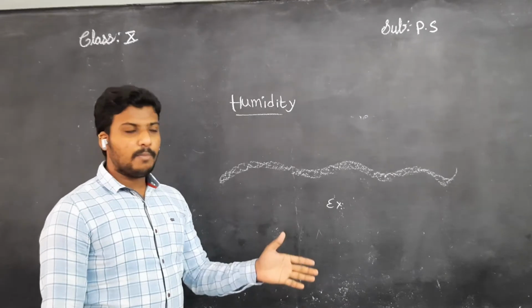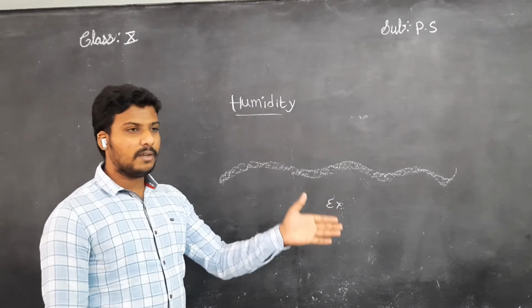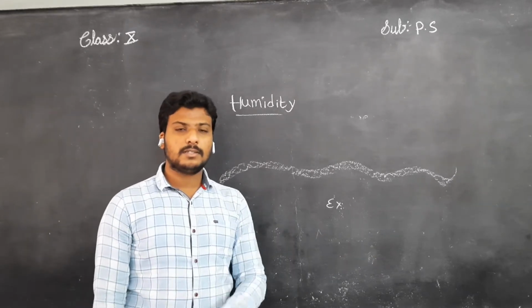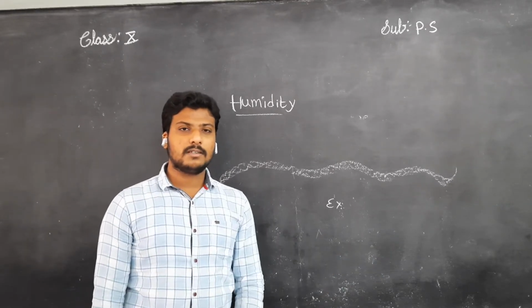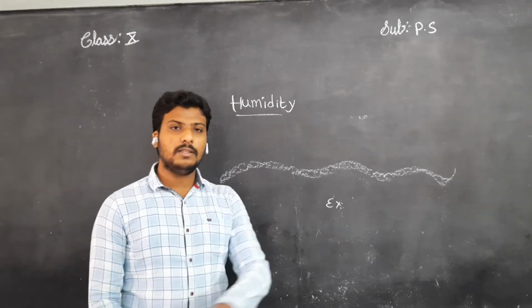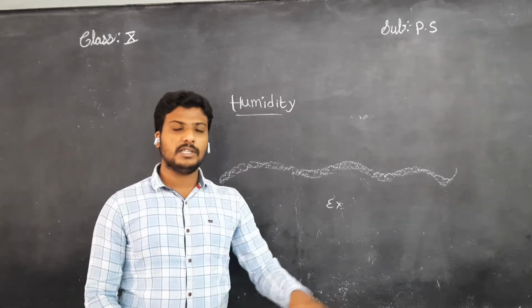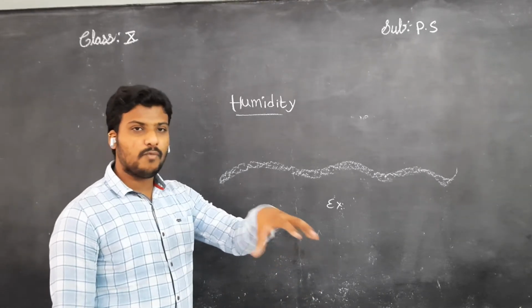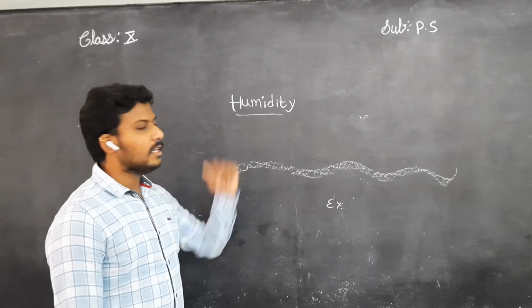Where does this vapor come from? Simply from the surface of the ponds, lakes, rivers, and from the wet clothes. From all these kinds of processes, we get evaporation. This vapor in the air is called humidity.